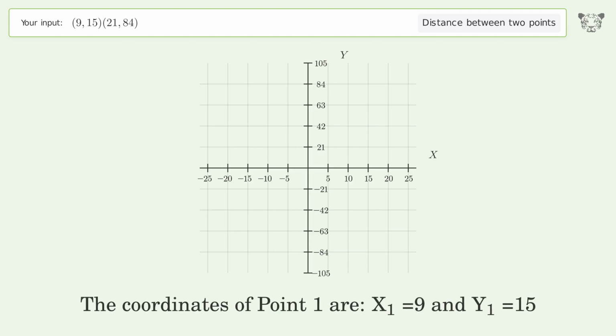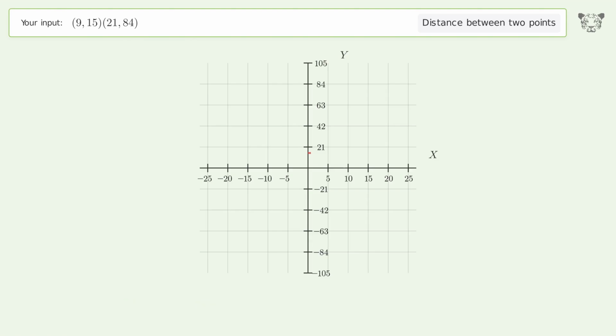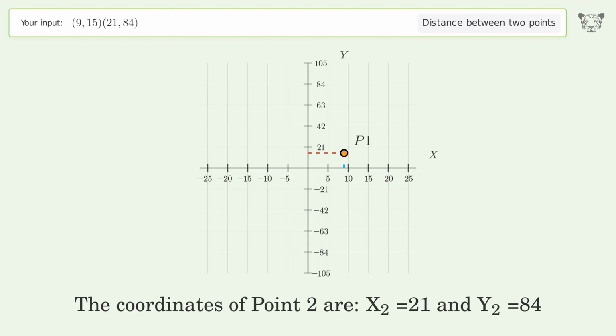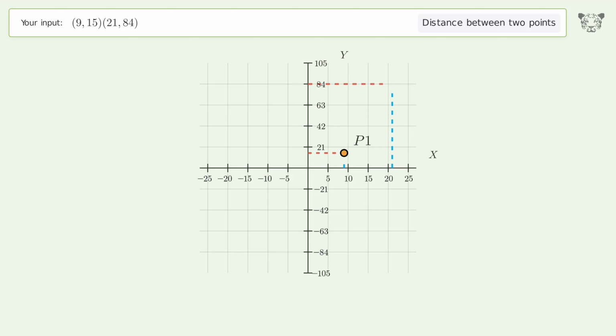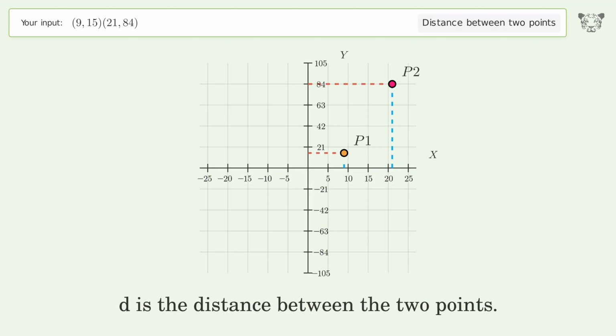The coordinates of point 1 are x1 equals 9 and y1 equals 15. The coordinates of point 2 are x2 equals 21 and y2 equals 84. D is the distance between the 2 points.